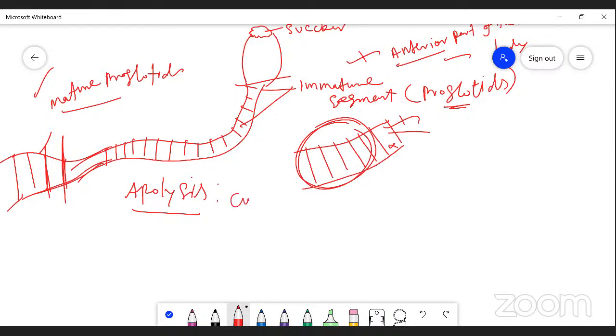Either a single mature proglottid or a group of proglottids is cut from the parental body. That process is called apolysis.